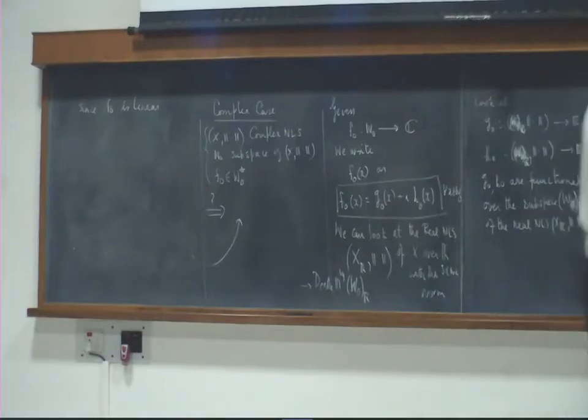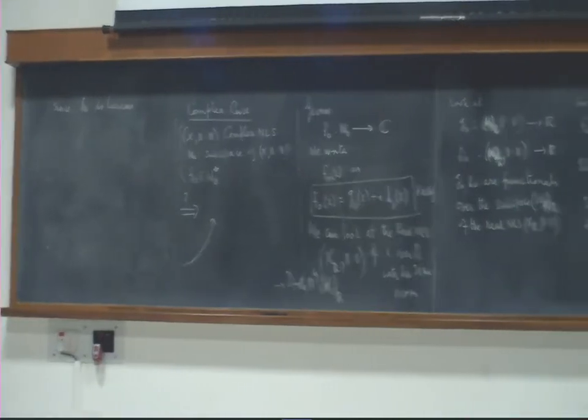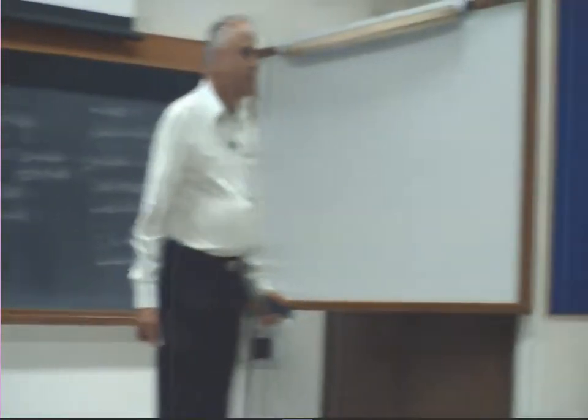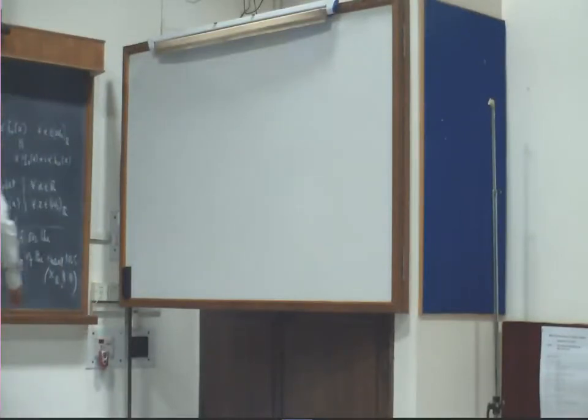Is it real linear or complex linear? Why did we consider alpha to be real only? Because I am looking at the real nonlinear space.